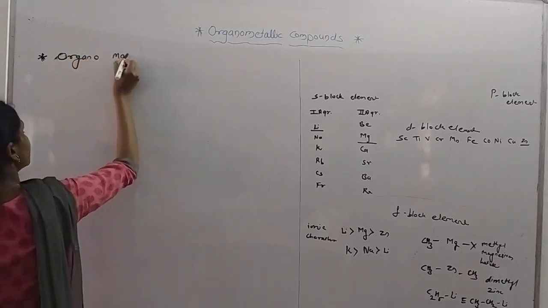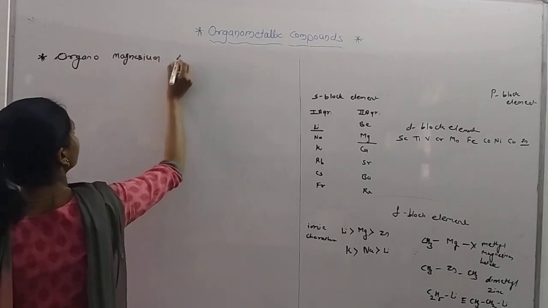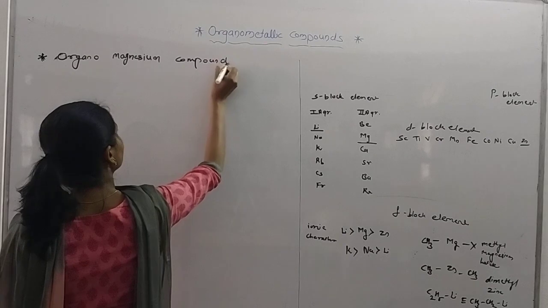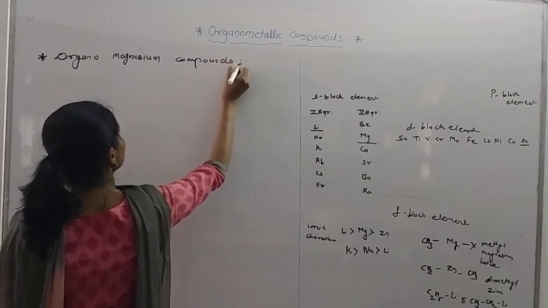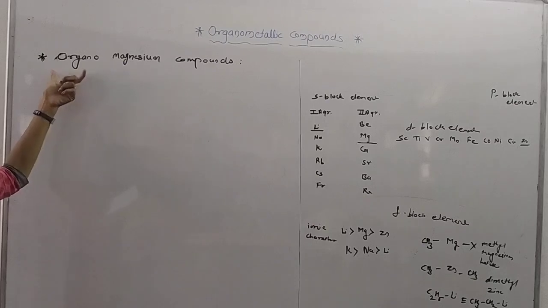First we studied magnesium, the organomagnesium compound. Here "organo" means any R group, any carbon compound, that means R or Ar.